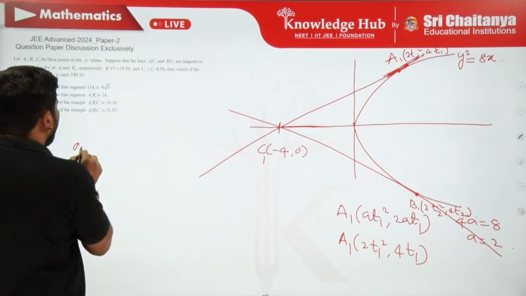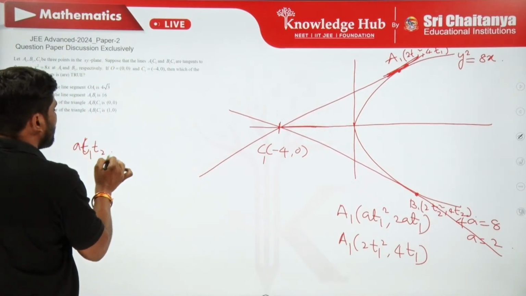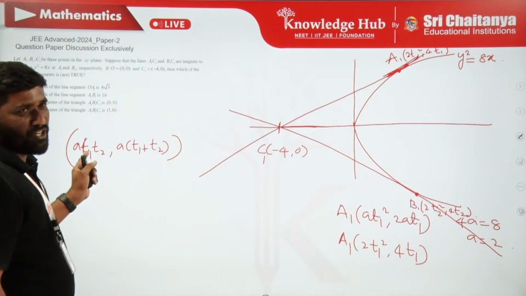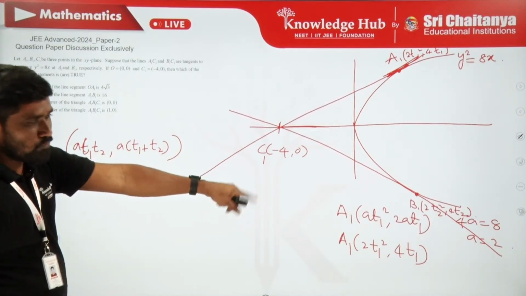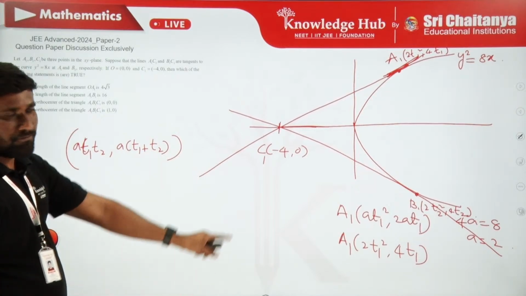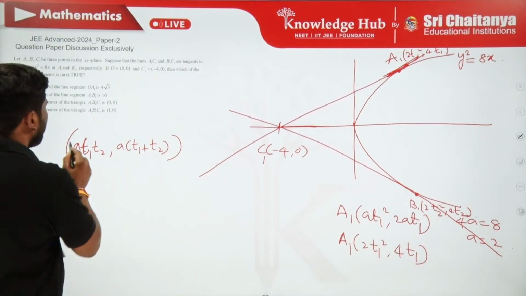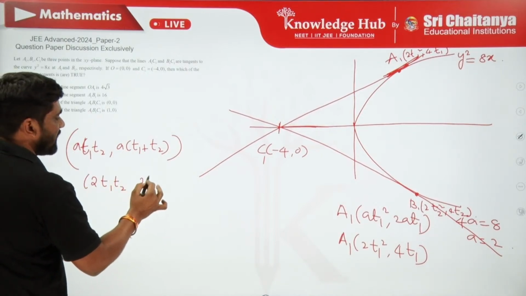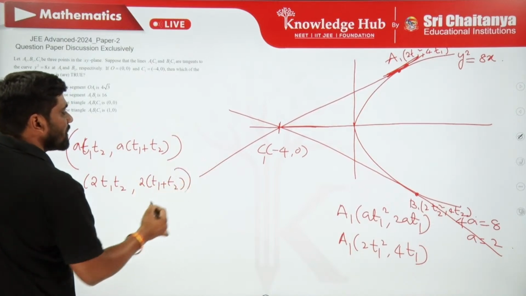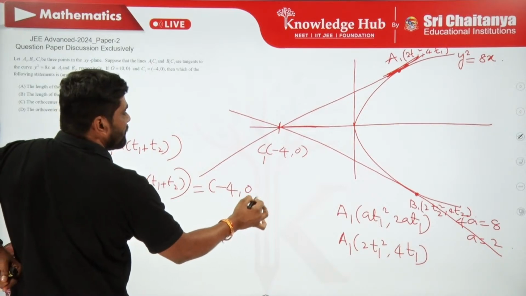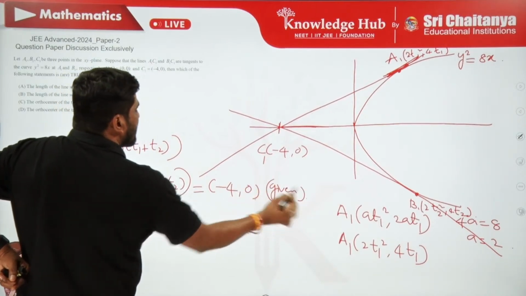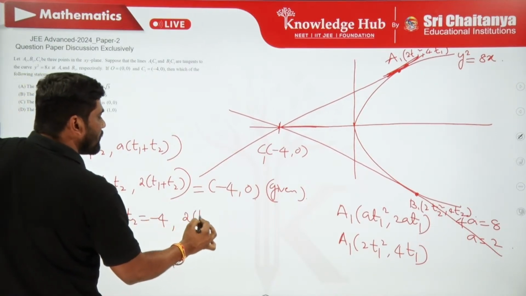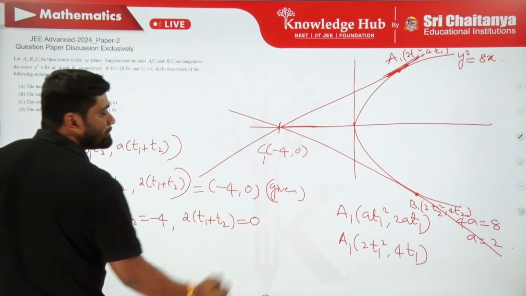We have a t1 t2 comma a times of t1 plus t2. This is actually the geometric mean of the x coordinates of those 2 points A1 and B1 and the arithmetic mean of the y coordinates of those 2 points. So here a is 2, so 2 t1 t2 comma 2 times of t1 plus t2. So this must be equal to minus 4 comma 0, which is given.